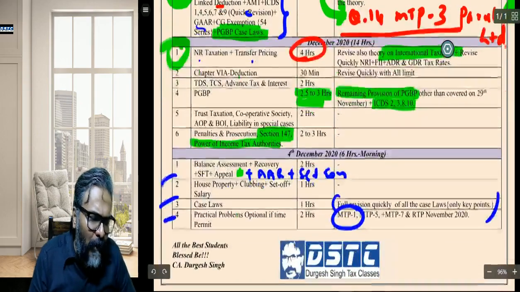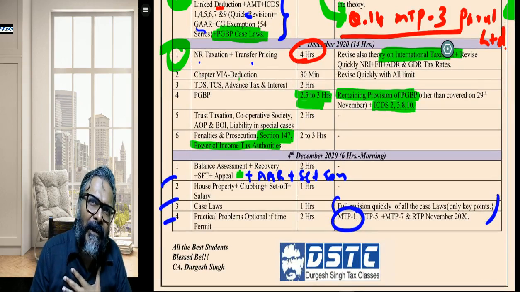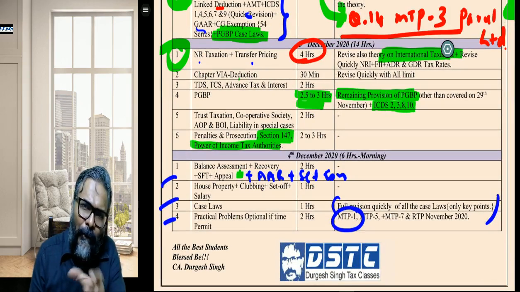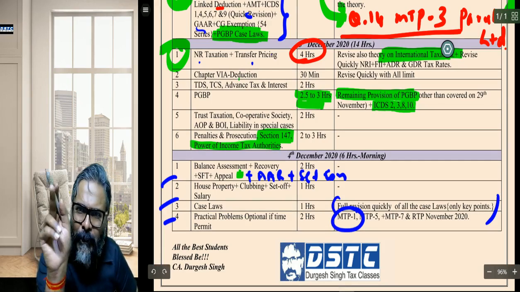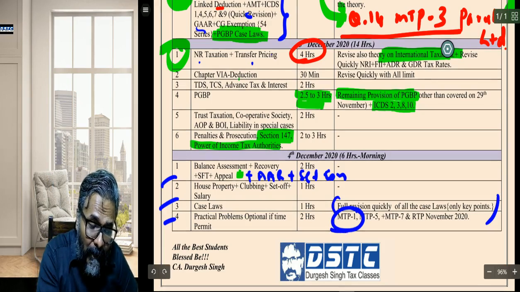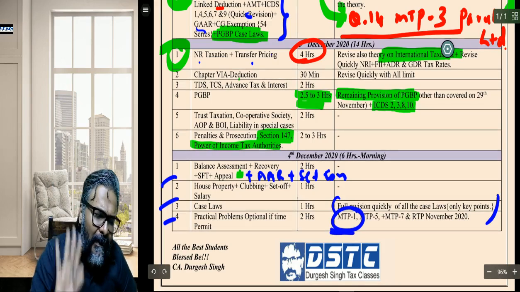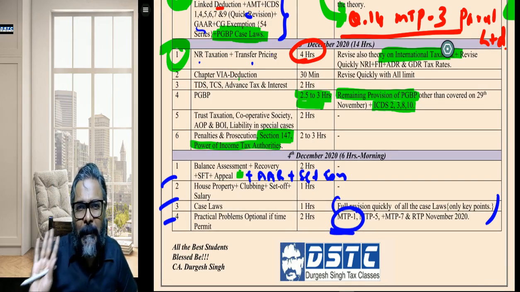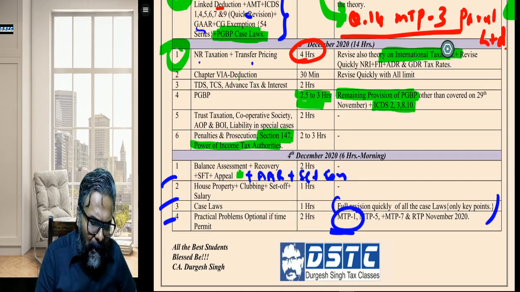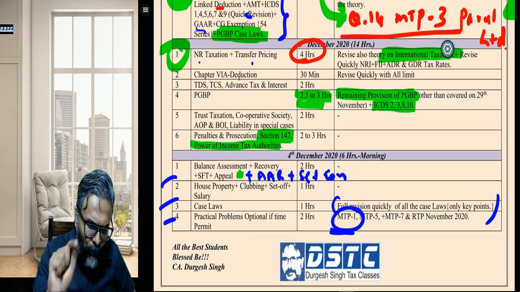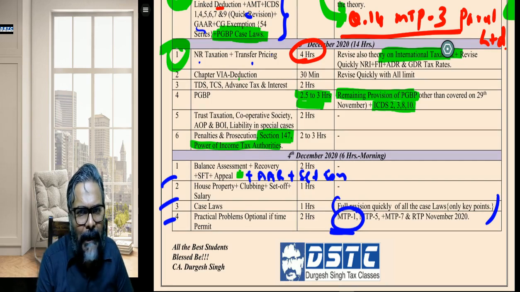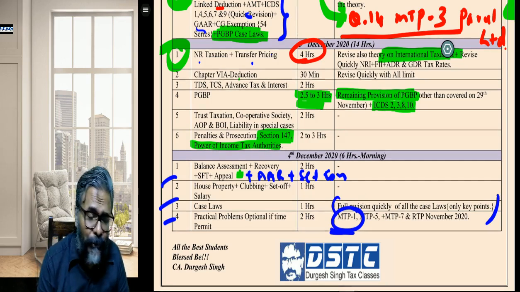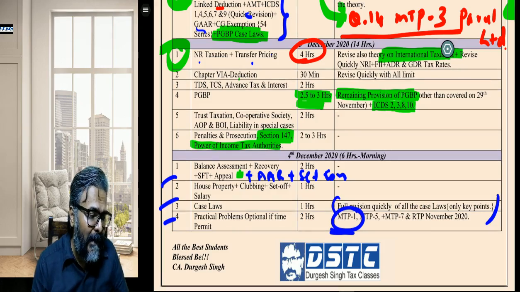Those students who want to say, no sir, we have done only your particular material and your MTPs, so don't worry. Then for non-resident and transfer pricing, in any case you are going to do this MTP1. MTP1 students, at least MTP1, if not any other MTP, revise MTP1 on the day of the examination. Because for the new course students, this MTP1 is so important, they have got some very good questions also. Therefore, MTP1 is a must to be revised and referred.